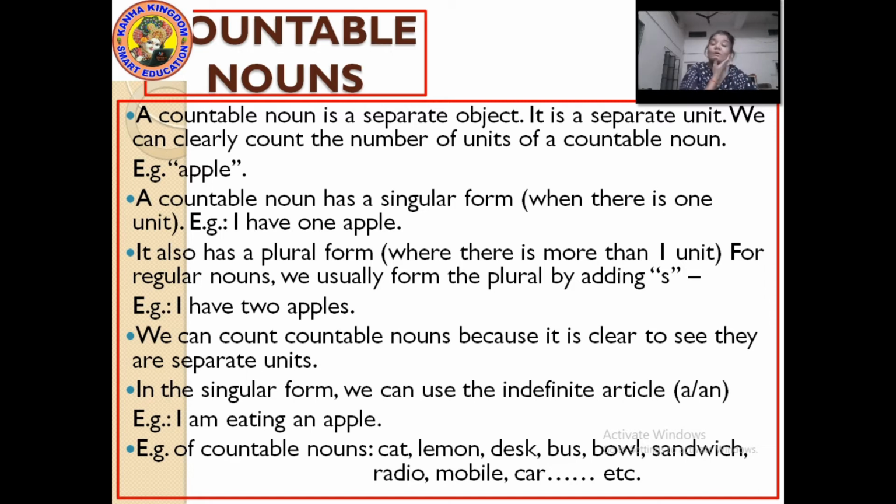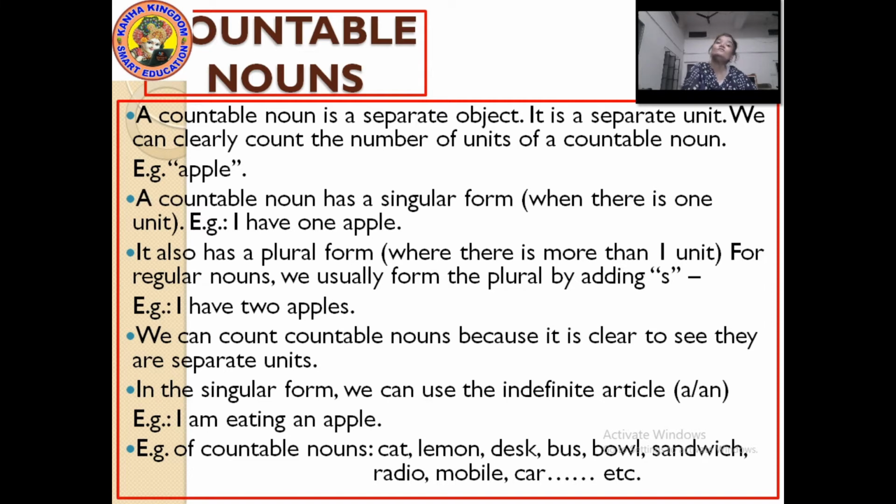If the countable noun is more than one, then you have to add an S to it. We can count countable nouns because we can see them in separate units, and in singular form, the indefinite article a or an is used with countable nouns.